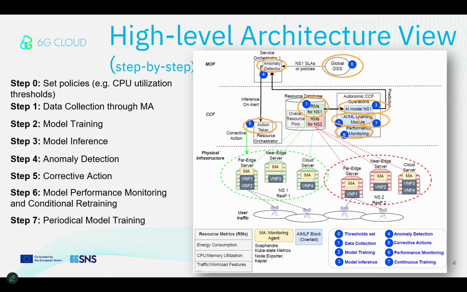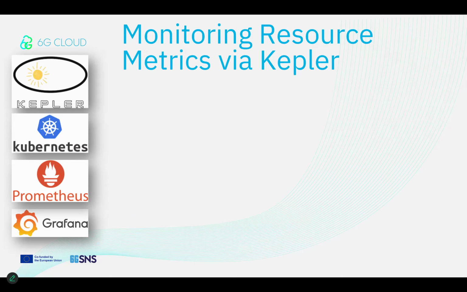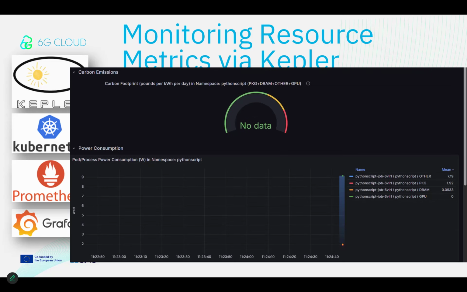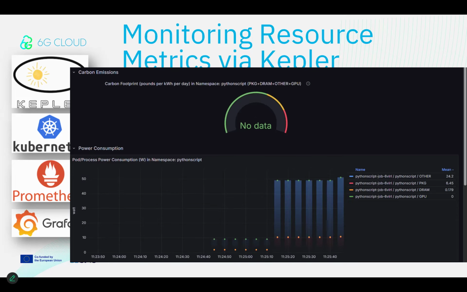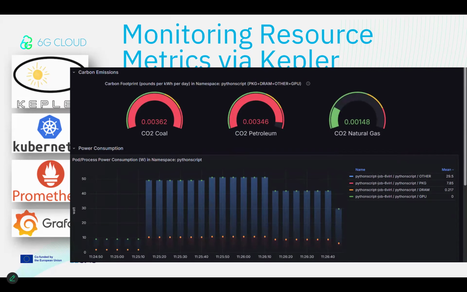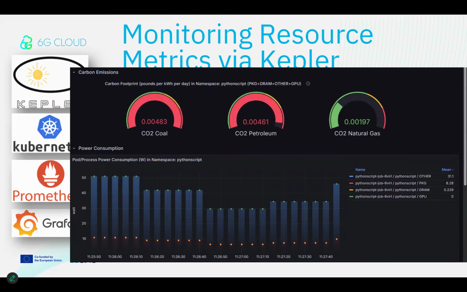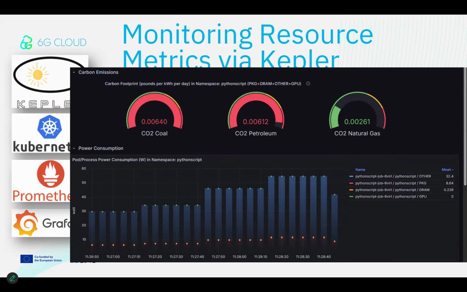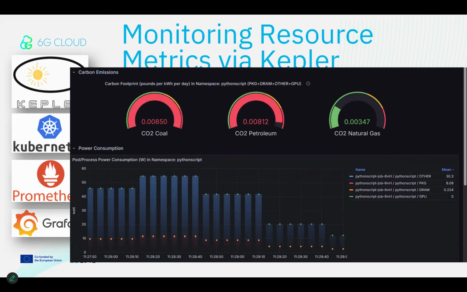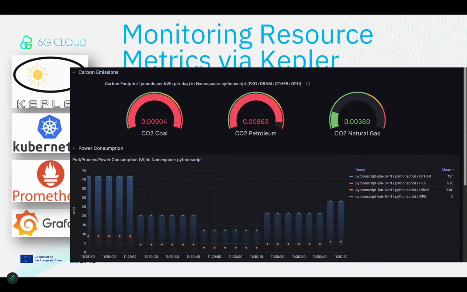After development and deployment of a Kubernetes-based environment using Prometheus exporters, Grafana, and Kepler tools, we are able to collect several resource metrics like CPU utilization, power consumption, memory usage, all associated with VNFs running on top of the resource partitions. For instance, here you can see the real-time tracking of the power consumption corresponding to an underlying Kubernetes microservice. Using this monitoring agent framework, CCF is capable of collecting live data from running network services for further usage by AIMLF.